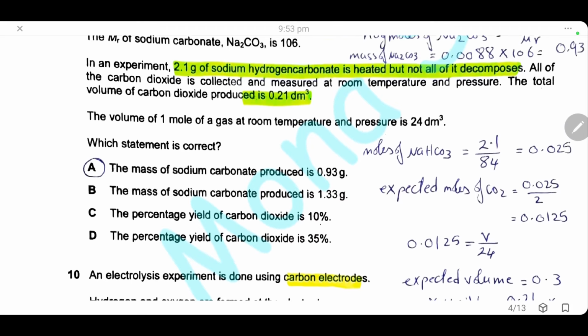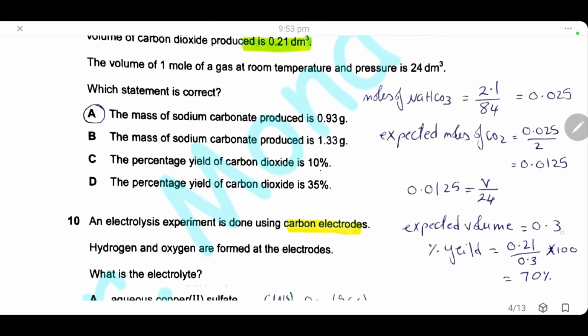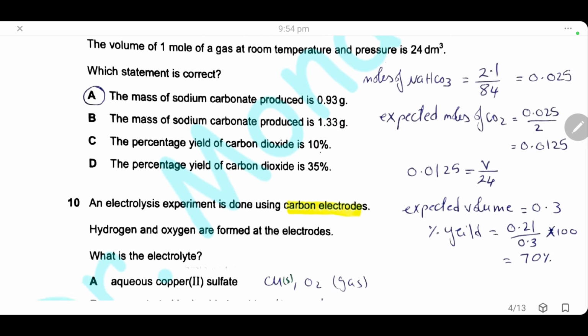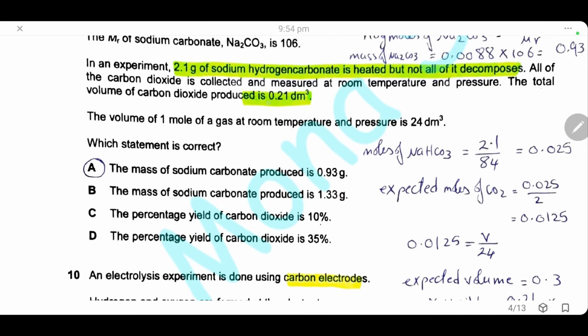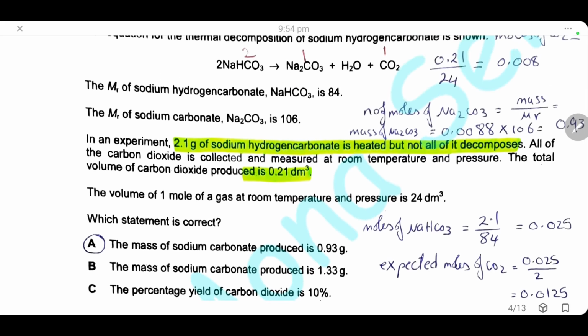Expected volume, if all the 2.1 grams decomposes, we will have 0.3 decimeter cube, and actually here we only have 0.21 decimeter cube, so the percentage yield will be 0.21 divided by 0.3 times 100, the percentage will be 70%. So statements C and D are wrong. We already have statement 1 is correct. The mass of sodium carbonate is 0.93 grams. So the answer is A.